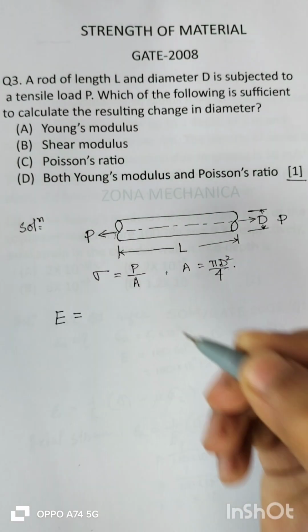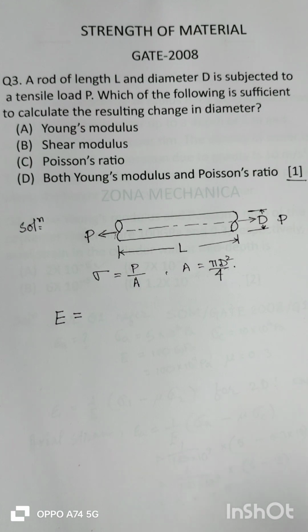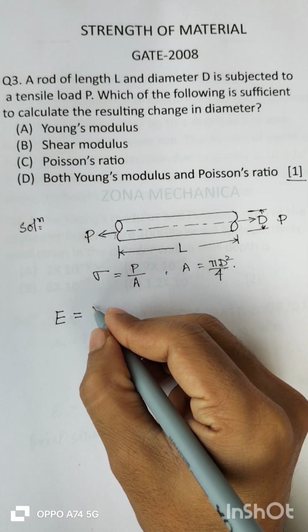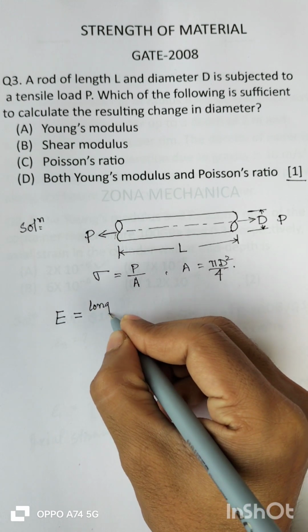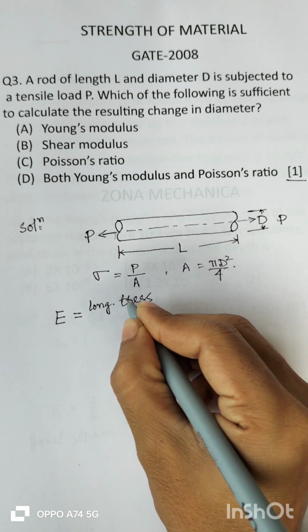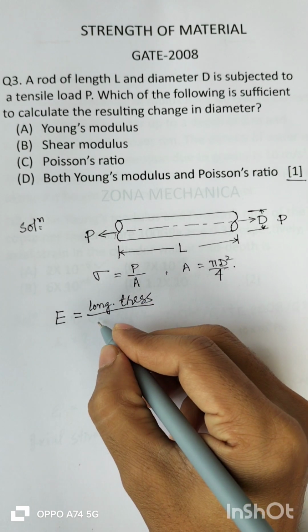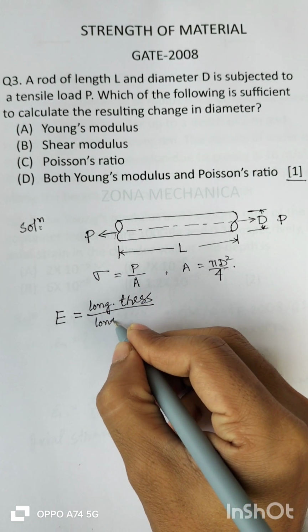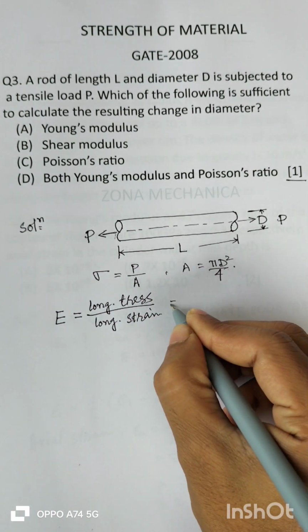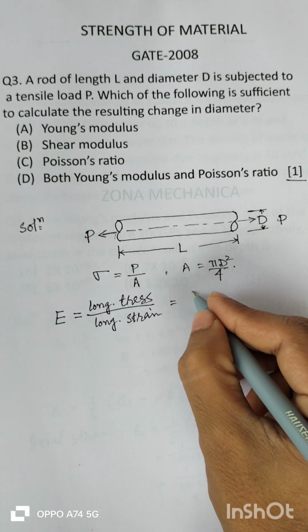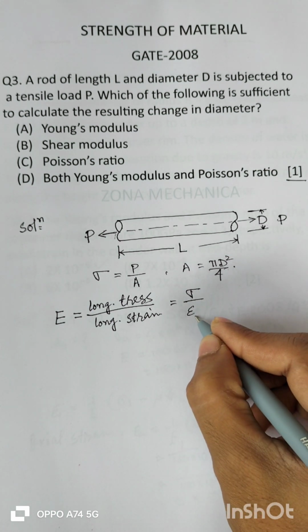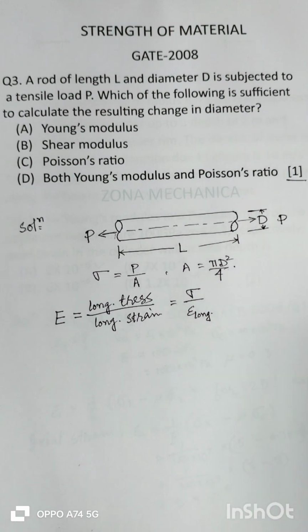Okay, Young's modulus. We know Young's modulus E is longitudinal stress by longitudinal strain, that is sigma by epsilon longitudinal.